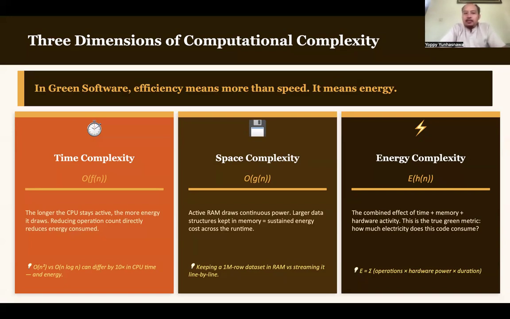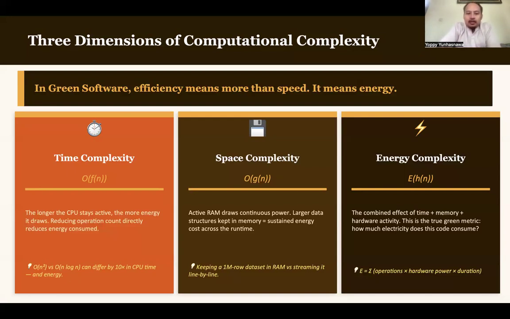If time complexity means how much time our software needs to execute, space complexity means how much storage our software will use whenever it is executed. And energy complexity corresponds to the amount of energy needed to execute our software. For time complexity, the longer the CPU stays active, the more energy it draws. Reducing operation count directly will reduce the energy consumed.